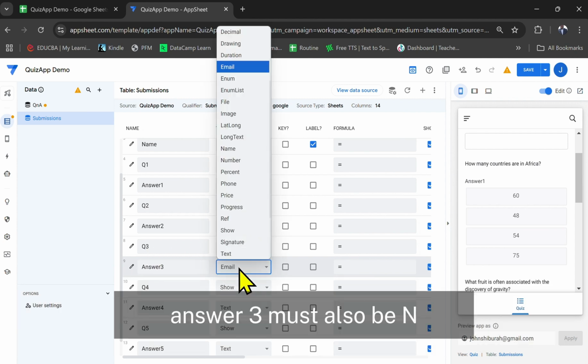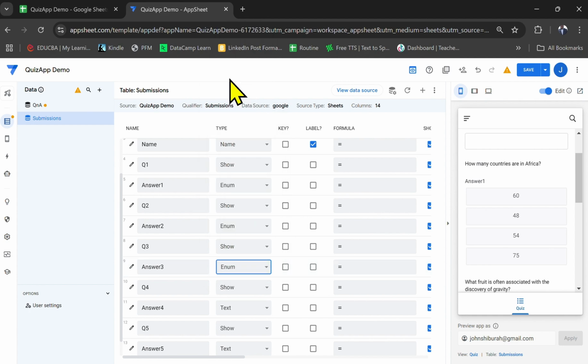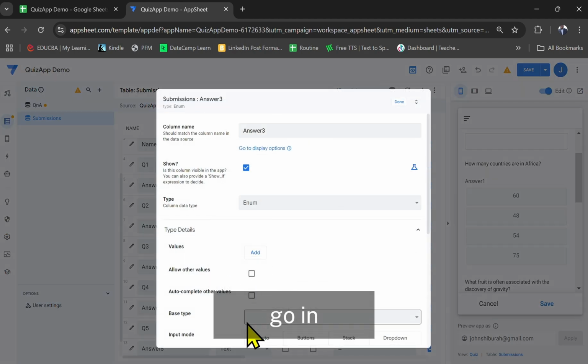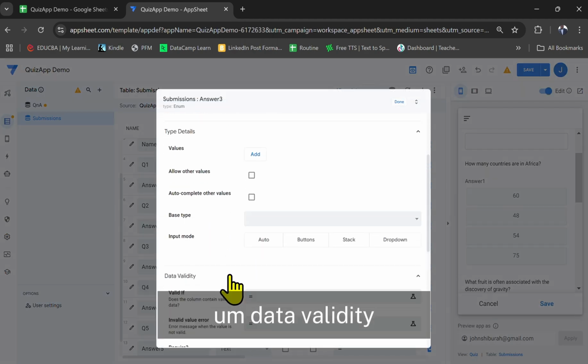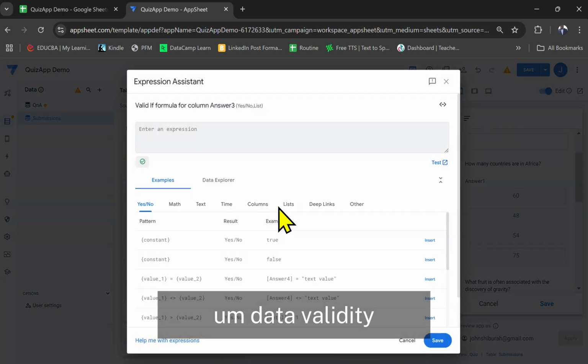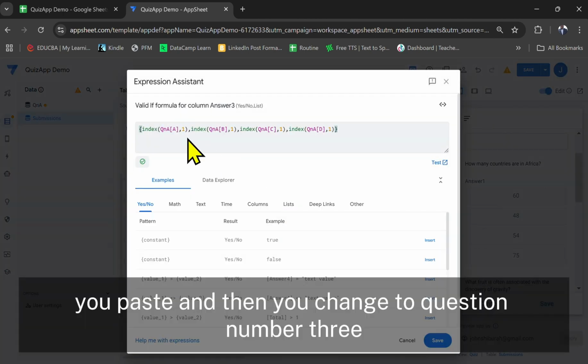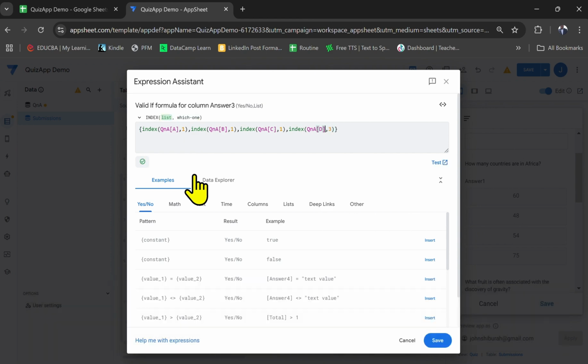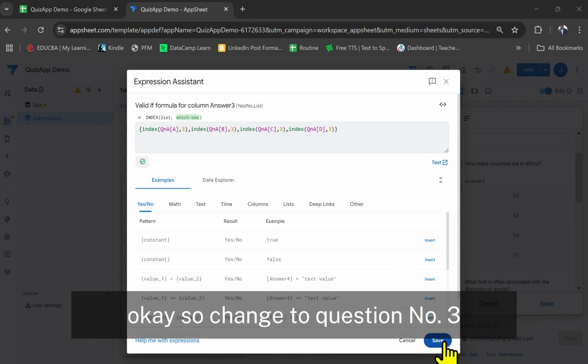We're going to do this for answer 3. Answer 3 must also be enum. Go in, data validity, you paste, and then you change to question number 3. Okay, so change to question number 3.